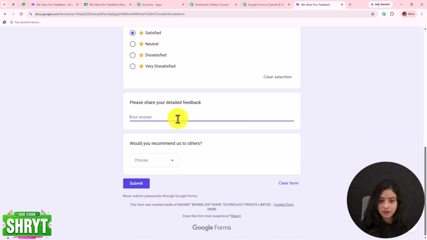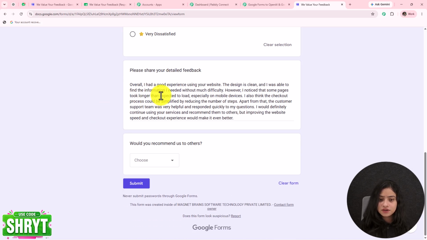Please share your detailed feedback. So I'm going to provide a detailed feedback over here. Overall, I had a good experience using your website. The design is clean and I was able to find the information I needed without much difficulty. However, I noticed that some pages took longer than expected to load, especially on mobile devices. I also think the checkout process could be simplified by reducing the number of steps. Apart from that, the customer support team was helpful and responded quickly to my questions. I would definitely continue using your services and recommend them to others, but improving the website speed and checkout experience would make it even better. This is the feedback that as a customer I am submitting.